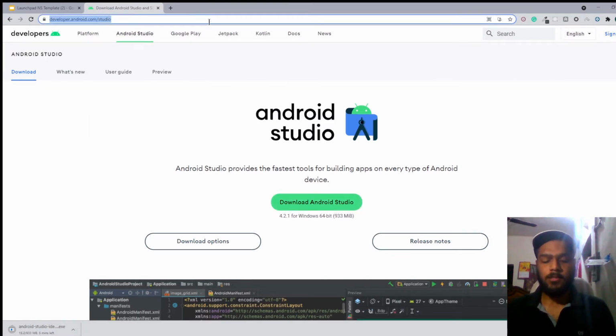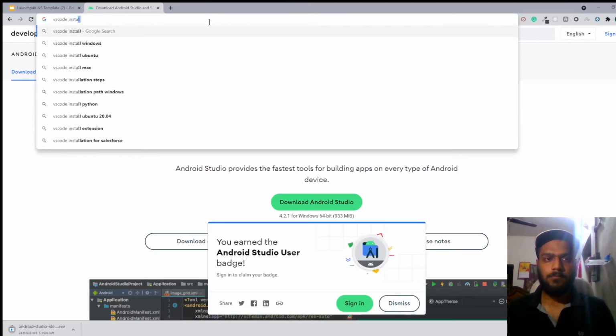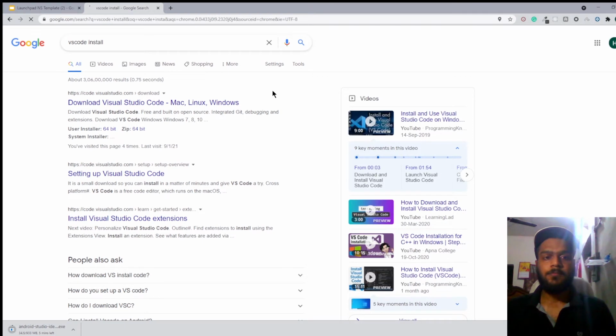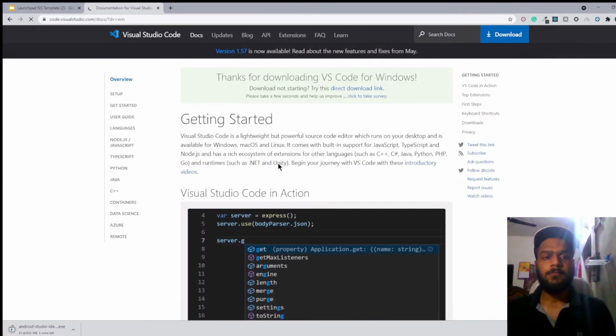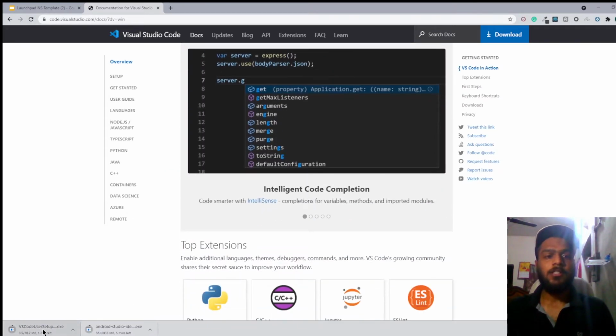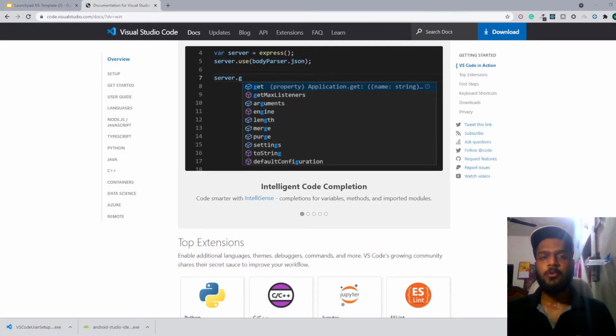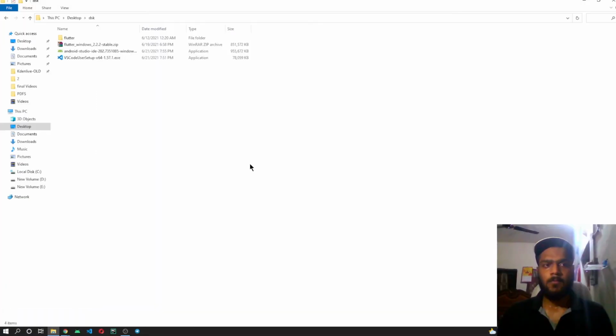Let's install VS Code as well. So I'll be downloading it for Windows. Here you can see that both the exe files are downloading. So I'll be pausing the video here and I'll be continuing once these both are downloaded. So VS Code is already downloaded. Let's wait for Android Studio to get downloaded. So you can see that Android Studio is also downloaded. Let me move both of these into my desktop folder. Let me switch the screen as well. Yeah, so here are both the files for VS Code and Android Studio.